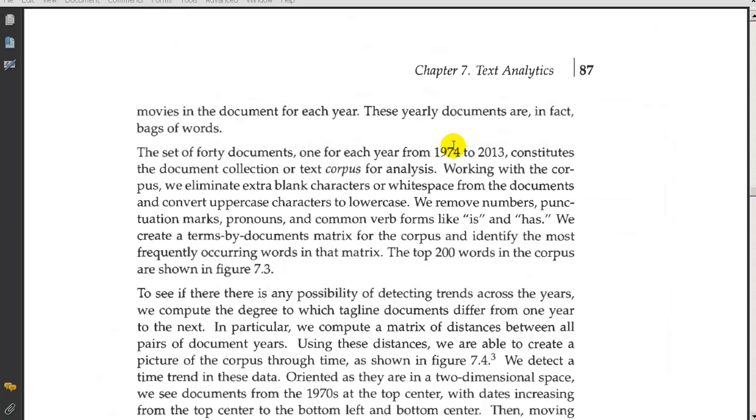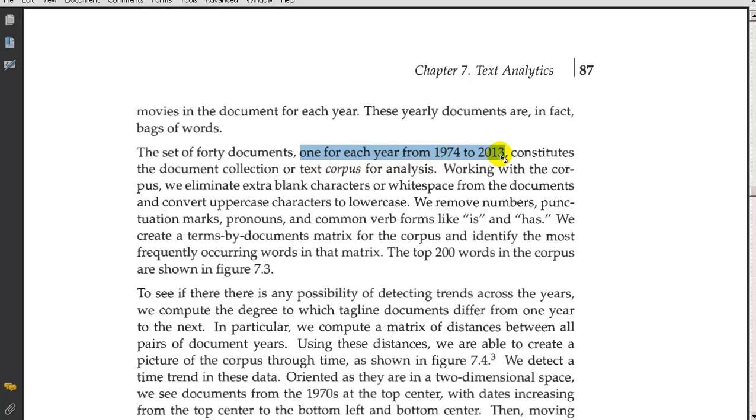And it seems like he's going to be working with movies from 1974 to 2013. Now he is going to have a set of 40 different documents, one for each year from 1974 to 2013.